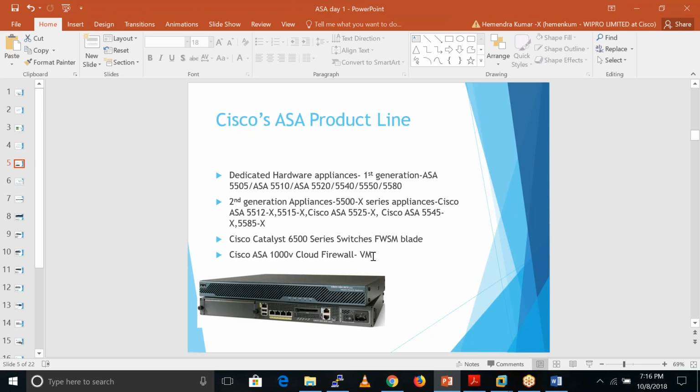This firewall is not used much by people, because the throughput and other specs of these firewalls are very low. They can support only around 100 users max.